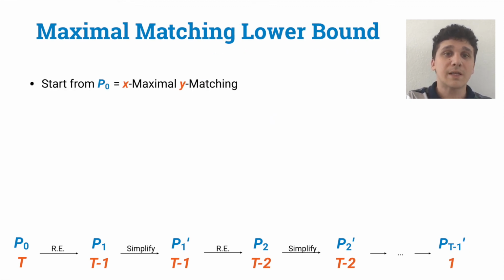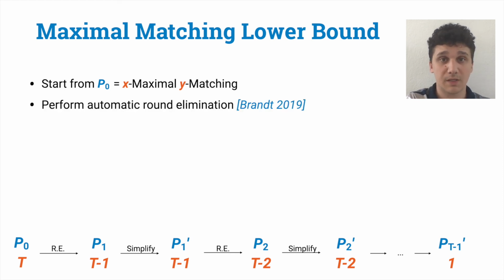So let us see what we do in our work now. We heavily simplify the original maximal matching lower bound proof. In fact, we followed the same approach, but now we directly start from the problem of interest and not some variant of it. For example, for proving a lower bound for 2 maximal 3 matching, we really start from 2 maximal 3 matching and not some more relaxed version.